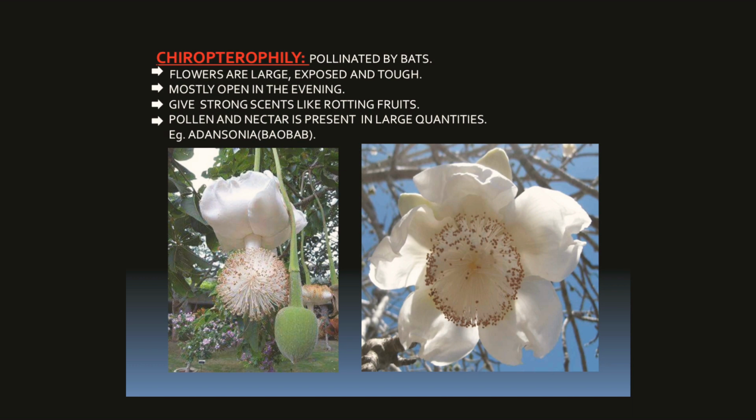Self-pollination maintains the purity of the race, avoiding mixing. In self-pollination, chances of pollination are more, and it need not produce a large number of pollen grains.